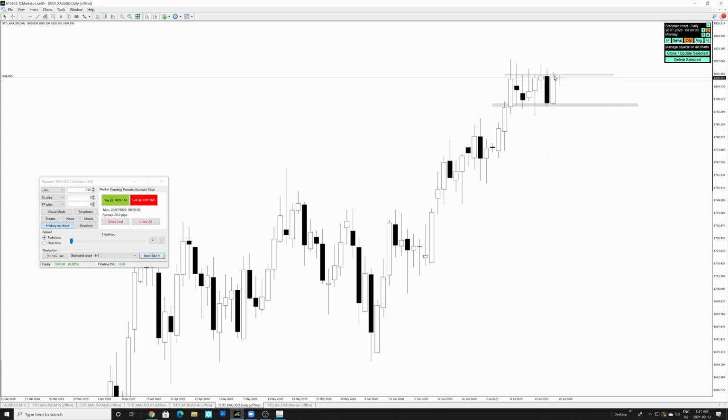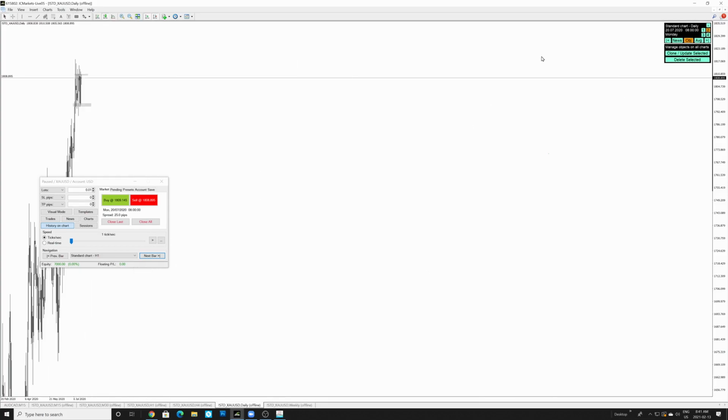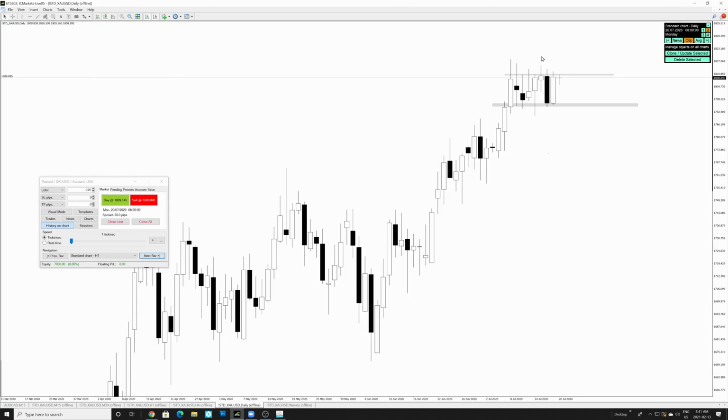If you do break above this area, can we see anything to the left hand side? No, we can't. So the only thing we can identify where price may move into is this high right over here, which is like 79 pips away. That could be our target for price to continue on. At this point, we want to take a look at the 4 hour time frame and see if it actually makes sense for price to continue moving bullish or not.